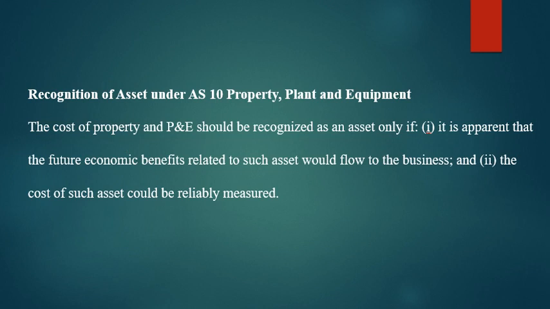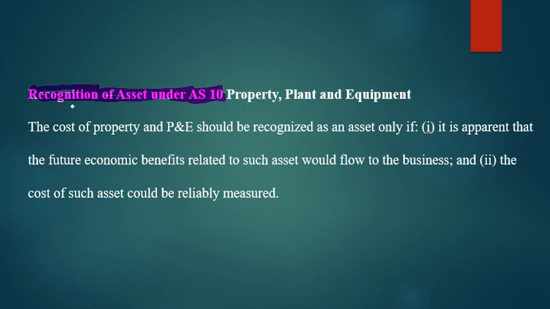Next point is recognition of assets. Which asset is to be recognized as per AS 10? Property, plant and equipment.